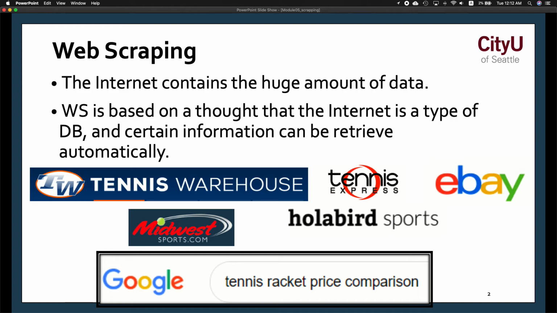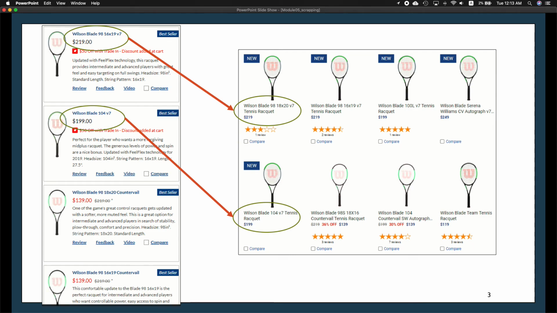And again, why do you want to scrape data? For various reasons, for research, for comparisons, and so on and so forth. Let's say you do want to check on different tennis rackets, right? You could use a web scraping program so that you can, let's say, grab the item name and the price, right? Without even going to the websites.